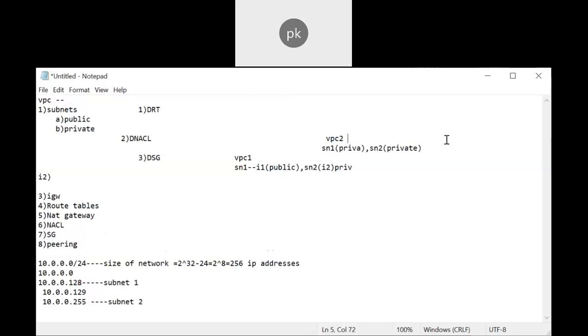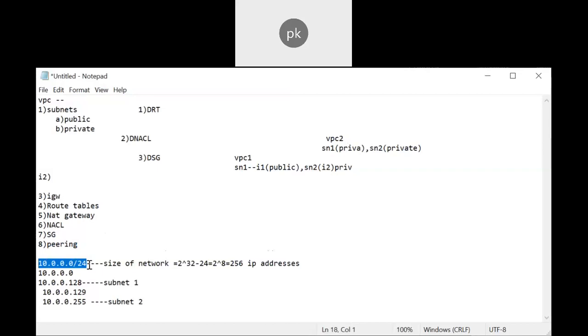So I'm just trying to communicate with the I1 machine of the VPC in the other network. In order to have communication between these two networks of two different EC2 instances, I will be using the peering concept. For a peering connection, this IP address or CIDR block notation should be different. Otherwise, there is a chance of overlapping.